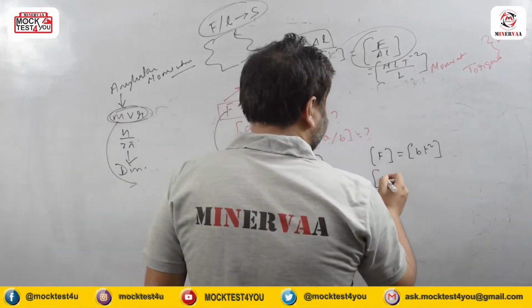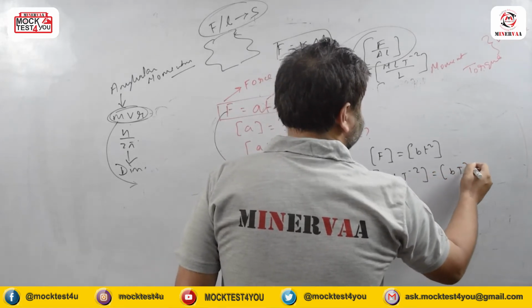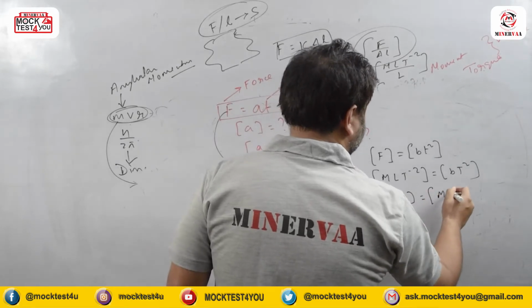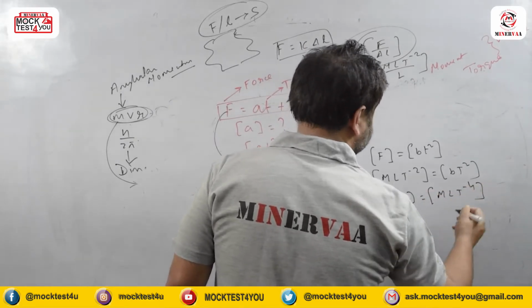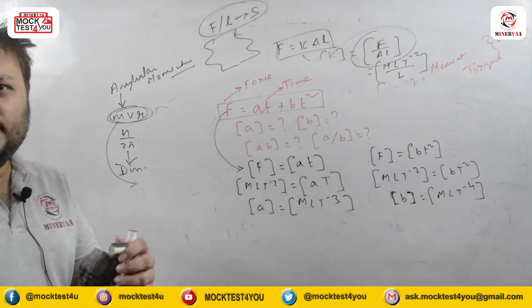Now again, mLT to the power minus 2 equals BT square. So finally the dimension of B will be mLT to the power minus 4. These are the two basic questions we have successfully solved.